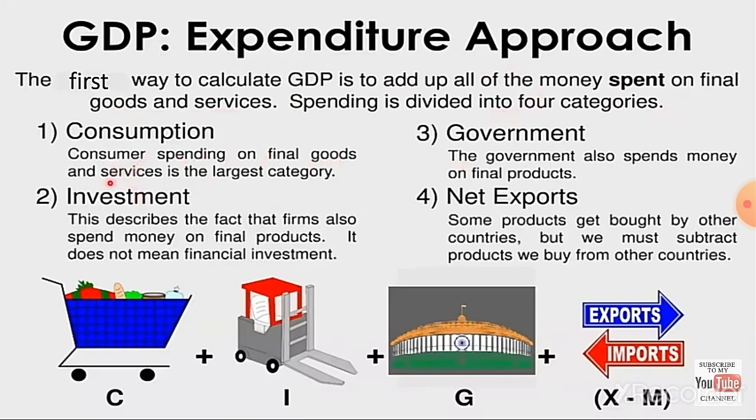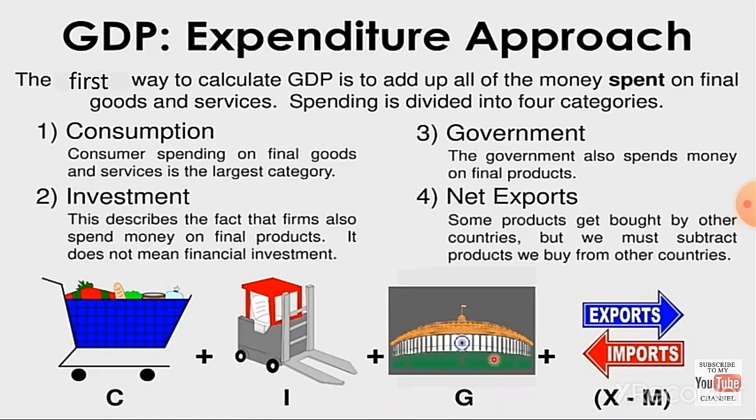One is consumption, that is, consumer spending on final goods and services, which is the largest category. Next one is investment. This describes the fact that firms also spend money on final products. It does not mean financial investment. Next, government. The government also spends money on final products.